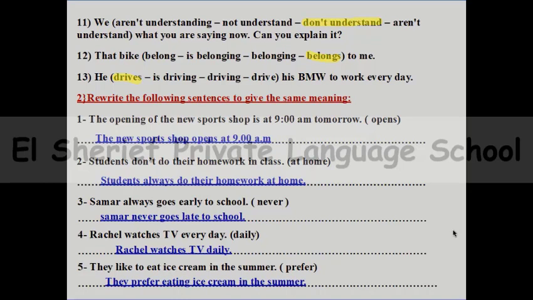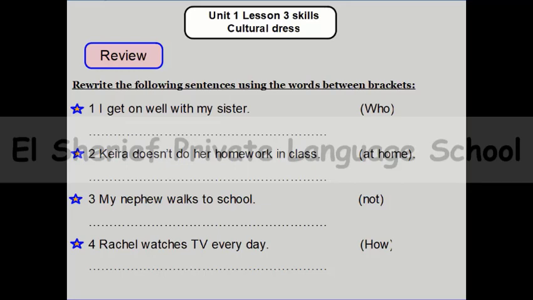Add this part. We can say that we finished the part of the grammar lesson. But after that, we will go to lesson 4, and this is skills. Before that, we can see some questions of revision. So we can say that this part, rewrite: I get on well with my sister. So can you use the word who? We can say the right answer, who do you get on well with?